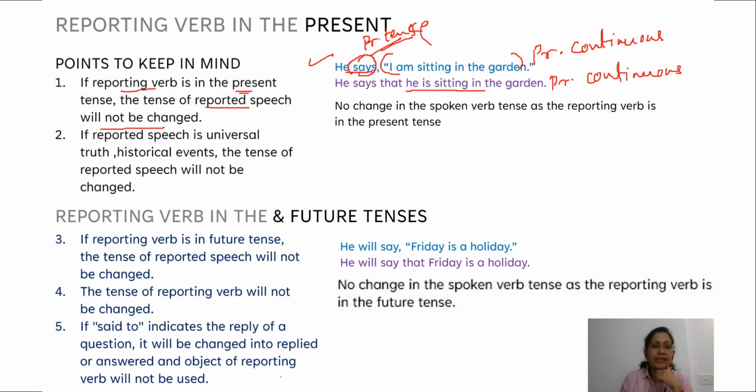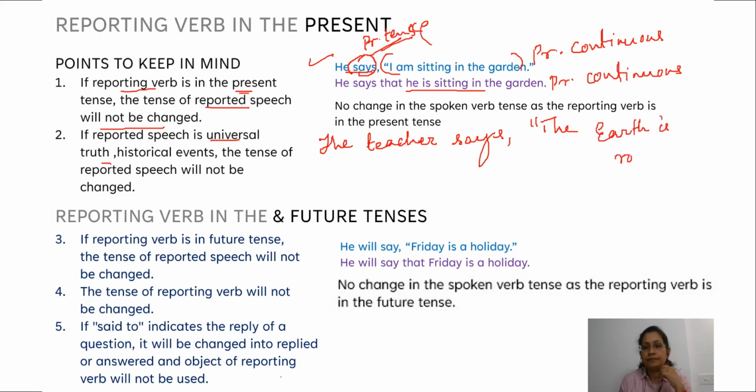What about those sentences where the reported speech is a universal truth? For instance, the teacher says, the earth is round. Such sentences are universal truths.